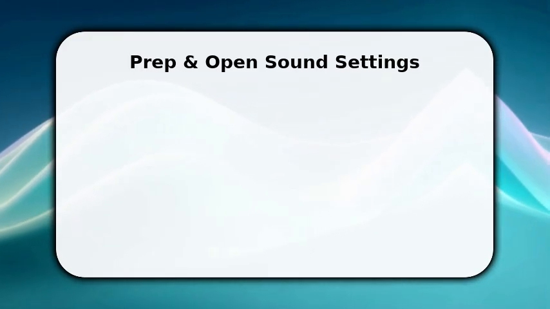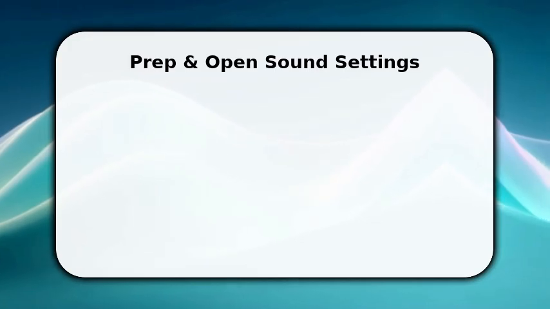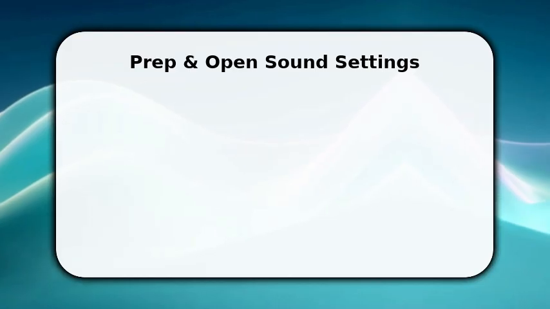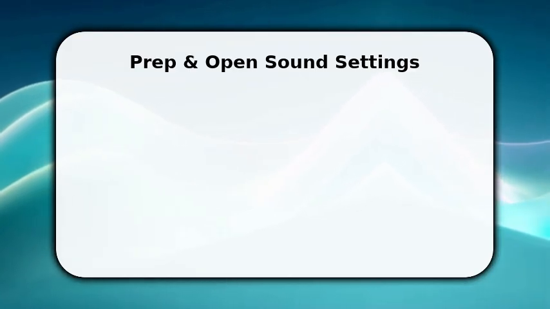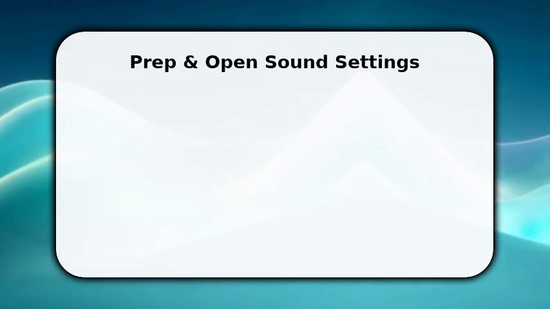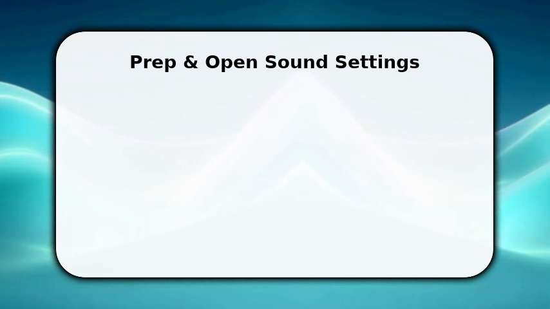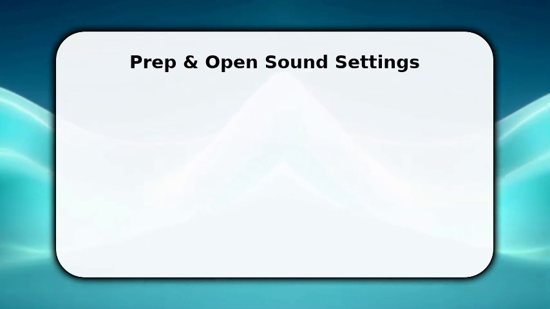Once in sound, scroll to locate keyboard sound or key tap tone. Realme sometimes nests it under advanced or system sounds, so check both. Tap that entry to reveal the actual toggle controls. This first step exposes the switch you will flip to silence keys and prevents digging into apps needlessly.